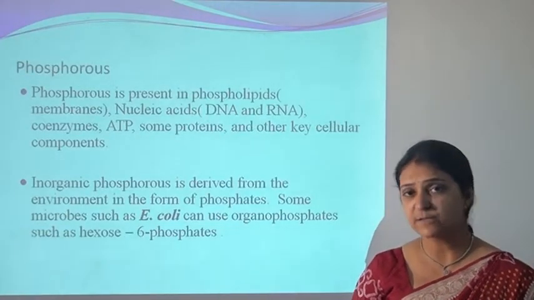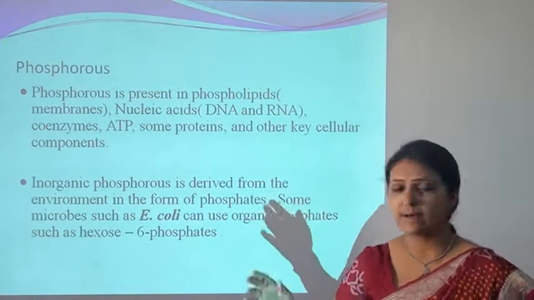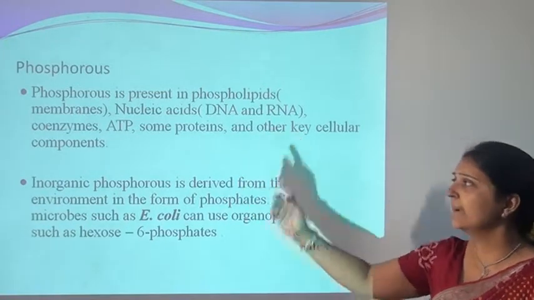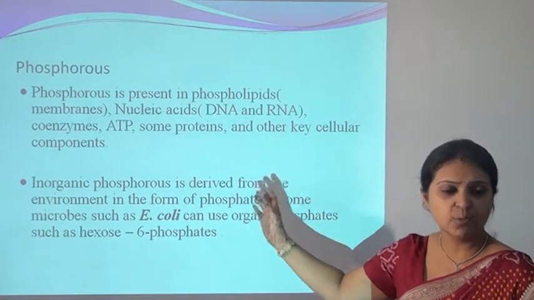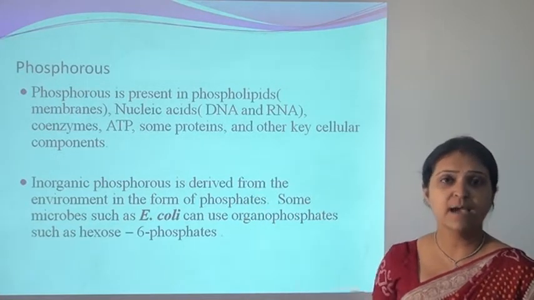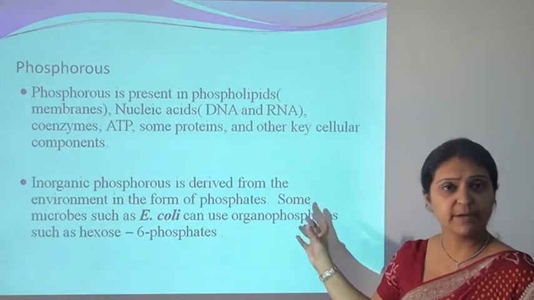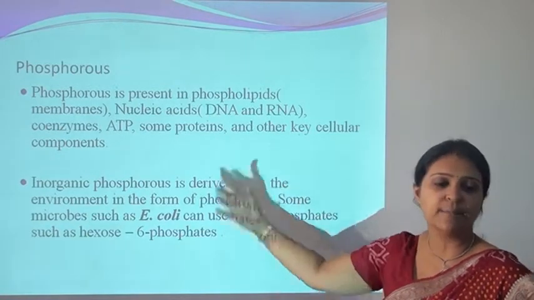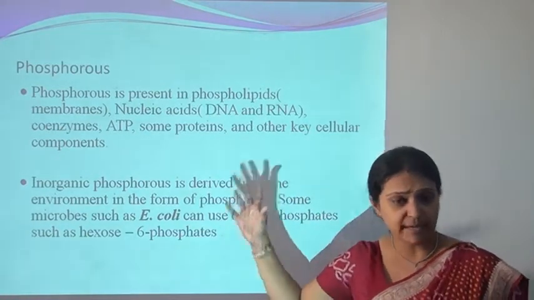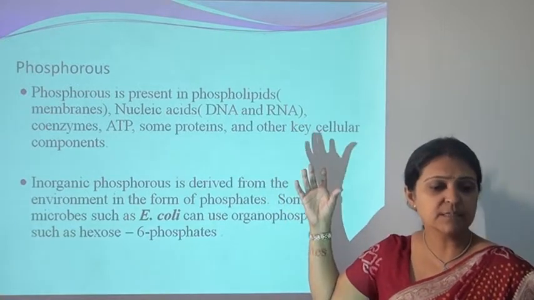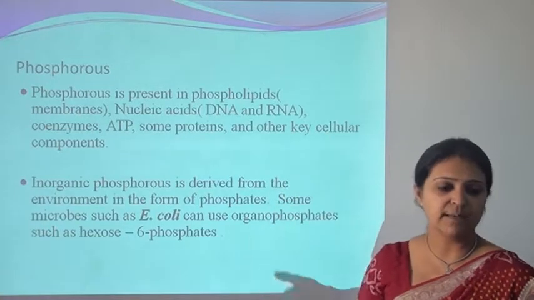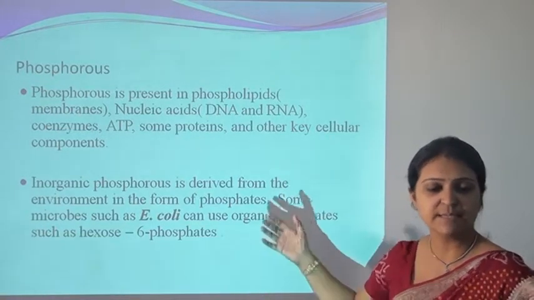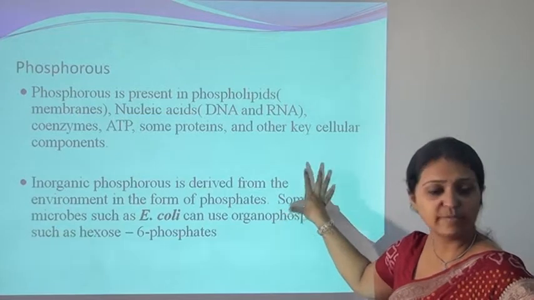Then phosphorus. Phosphorus is also a main requirement of microorganisms. It is included among the macro elements. Phosphorus is present in phospholipids. It is present in the nucleic acids, DNA and RNA. It is also used in the formation of coenzymes, for the synthesis of ATP, for the synthesis of some proteins and other key cellular components of microorganisms. Inorganic phosphorus is derived from the environment in the form of phosphates.